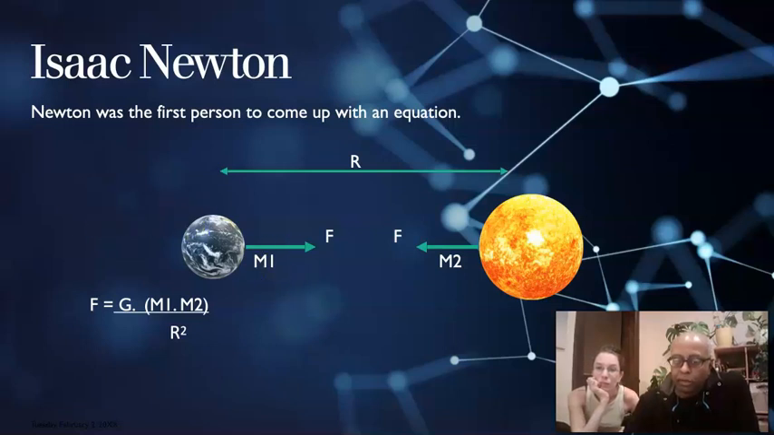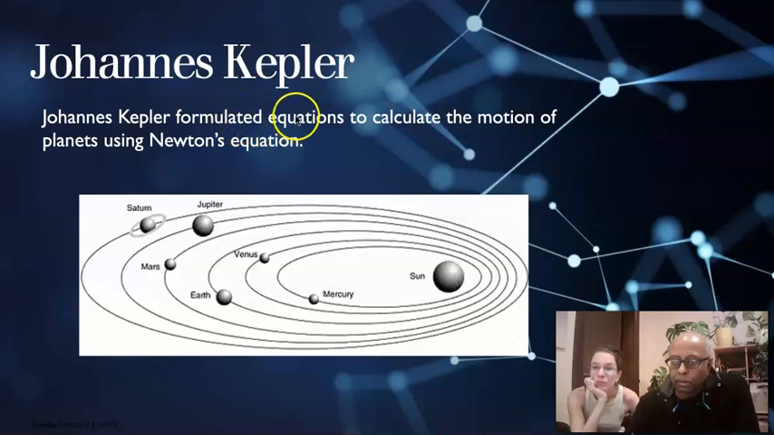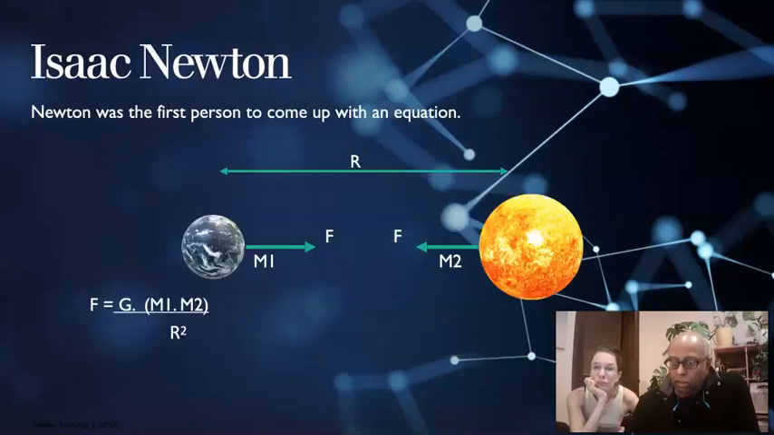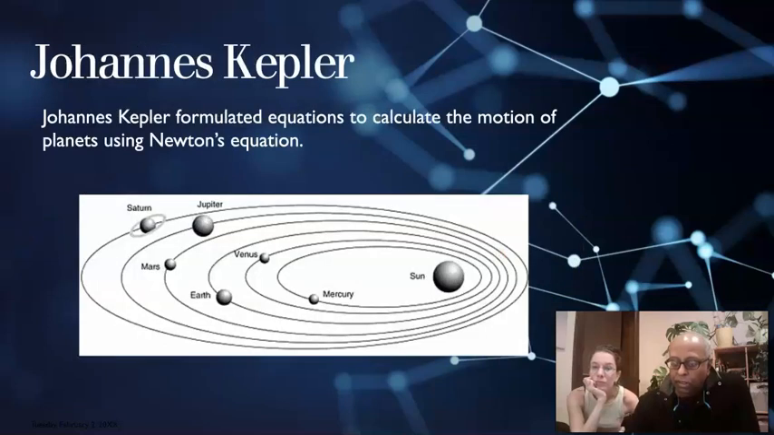And this equation was used by Johannes Kepler. He formulated a bunch of other equations, which we are not going to go into here. Those equations were based on Newton's equation, F equals G times M1 M2 over R squared. Johannes Kepler built on that, and he was able to predict the path of planets around the sun. So the solar system movements can be predicted using Kepler's laws, but Kepler's laws were based on Newton's equations.